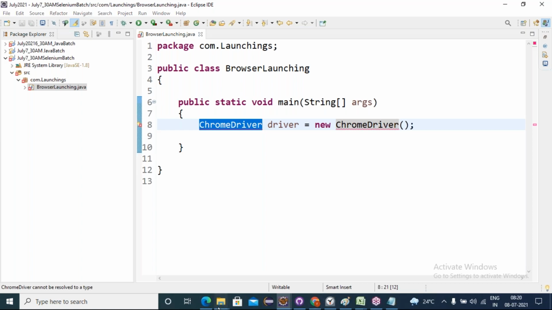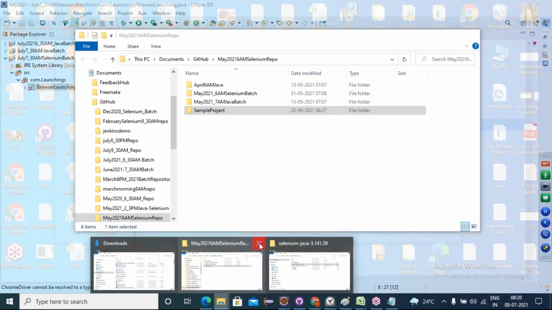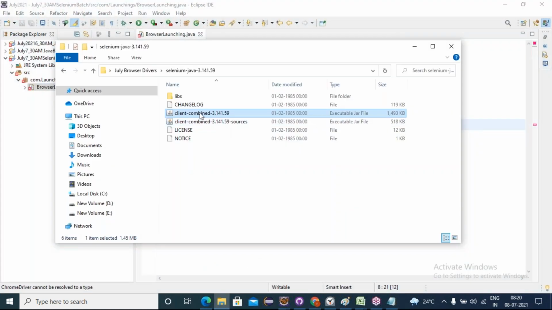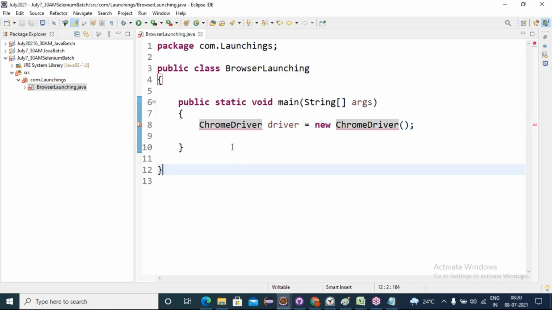Already we have downloaded the Selenium language binding jar file. Yes or no? It needs to be configured. The Selenium community has defined a set of libraries and converted them into a jar file. This jar file contains the ChromeDriver library. If I want to use it in my current project, I must configure that Selenium API jar file into my project, then only I can use it. Understanding?